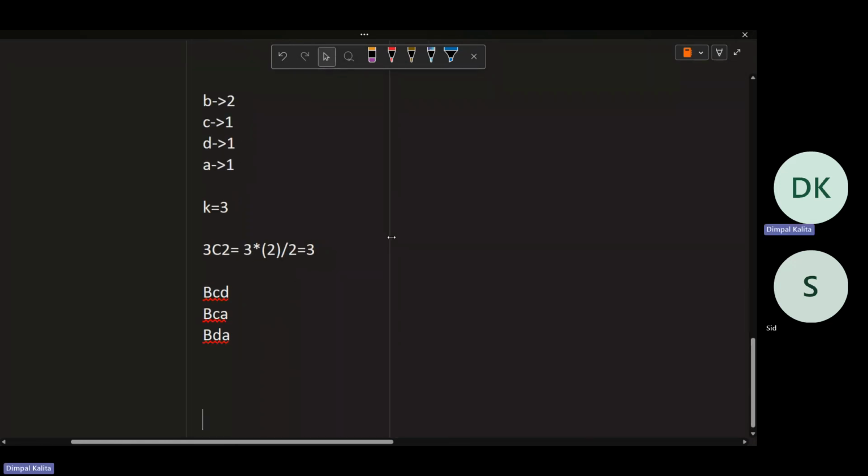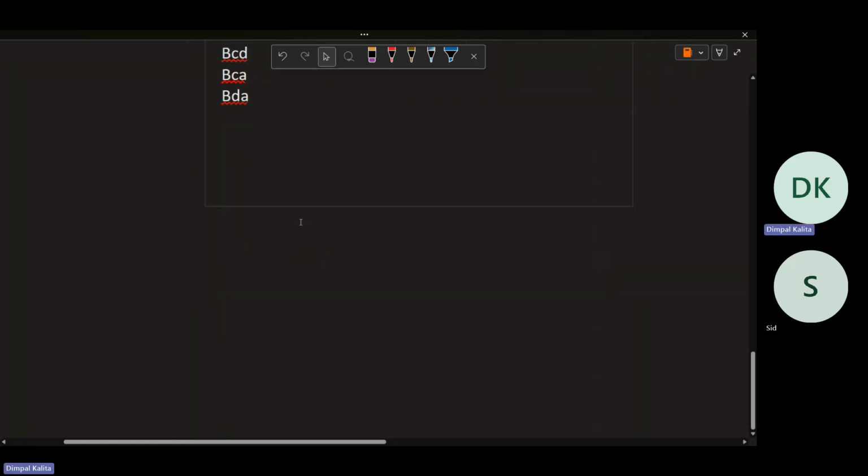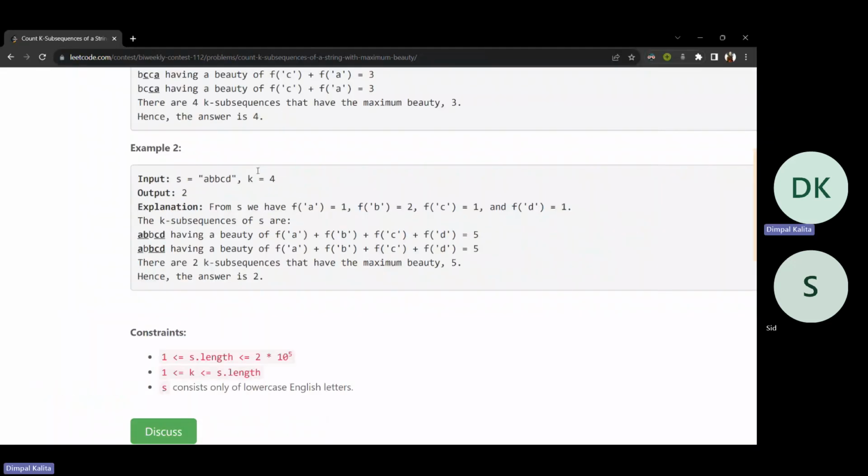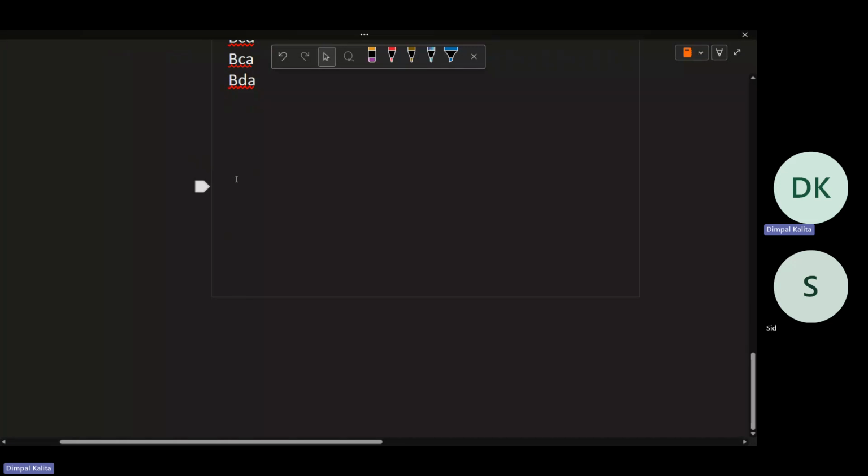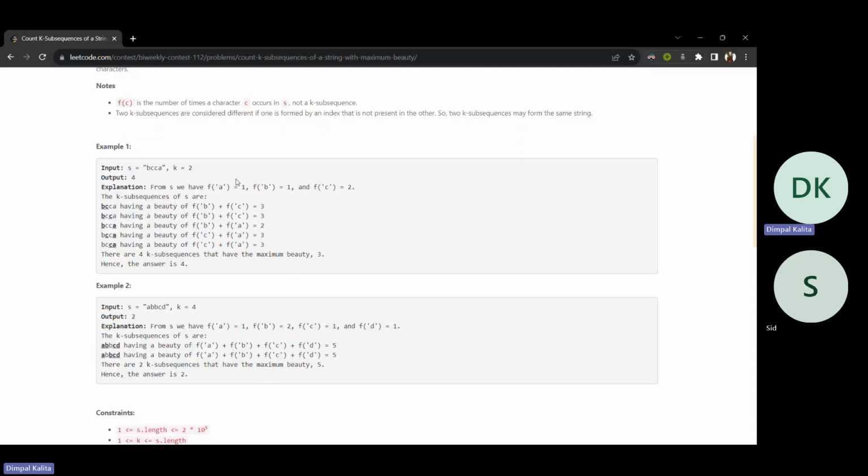So how will we calculate the answer now? For the answer, we find the frequencies of all the 26 characters.